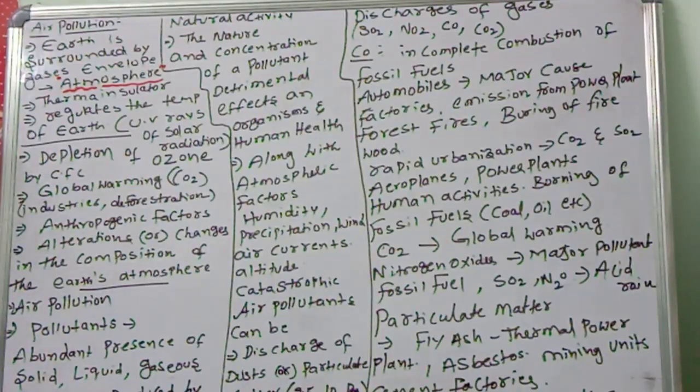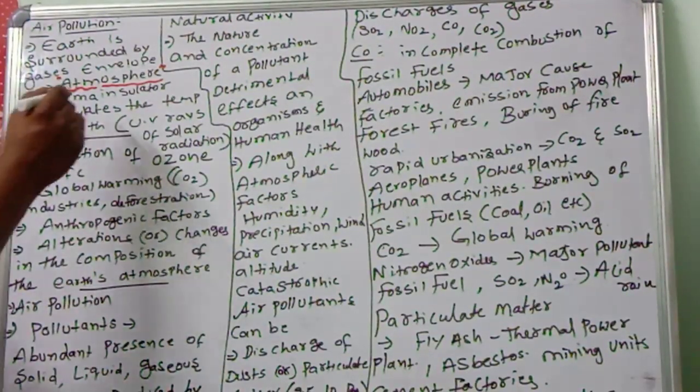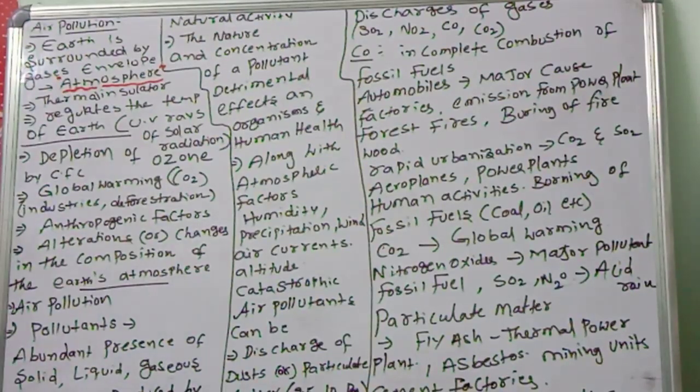The atmosphere is the most important for the earth. The gaseous blanket of the atmosphere acts as a thermal insulator. So this gaseous blanket acts as what? A thermal insulator. You know very well, an insulator traps heat, and the trapped heat is useful from different points of view, and it also regulates the temperature of earth.